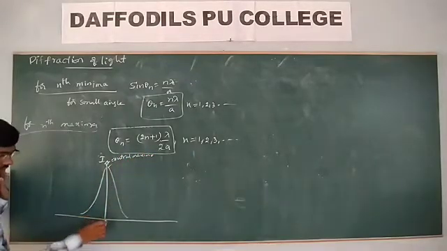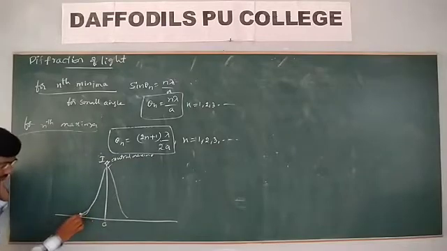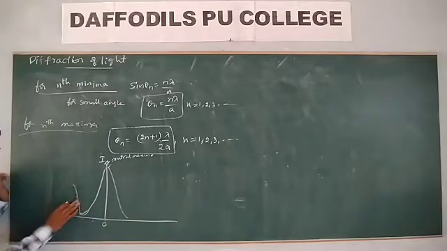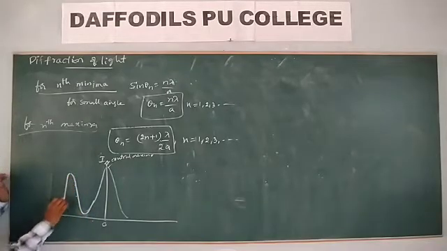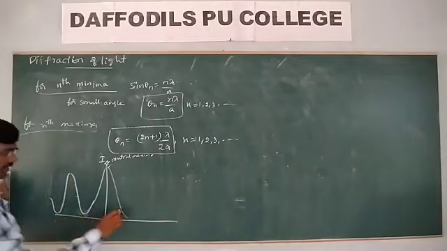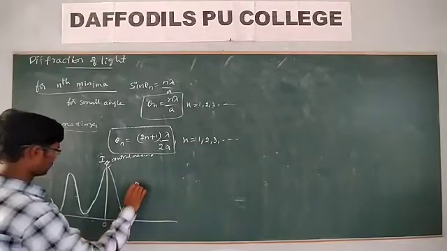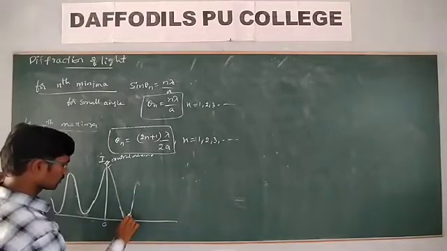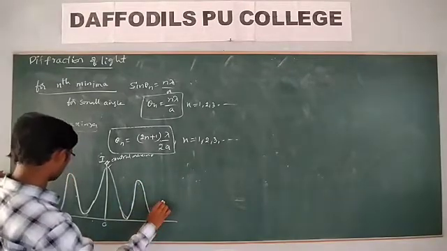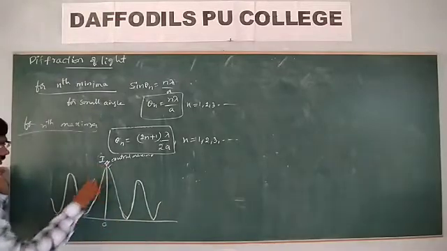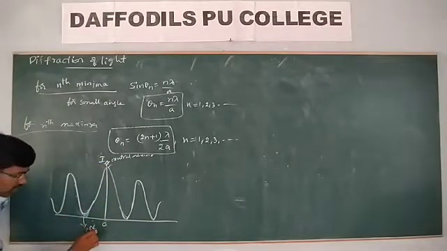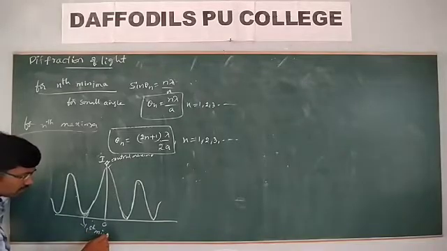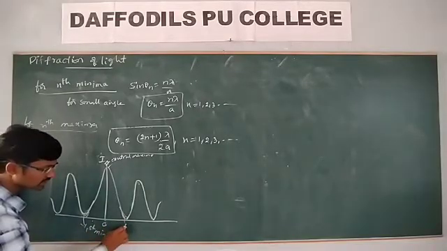Now on both sides of the central maxima, you can see the first minima here, and first minima here.